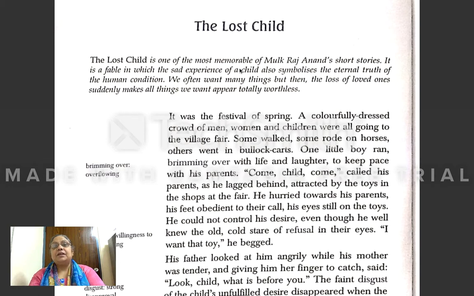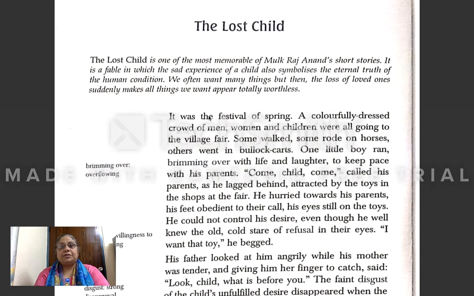Loved ones means the persons whom we love very much, like our mother, father, brother, sister. If they are not with us, or we are moved away from them, or they move away from us, then all these desires or all the things which we are having become worthless or meaningless.